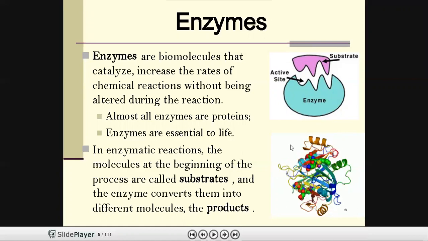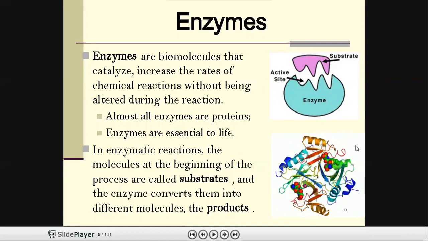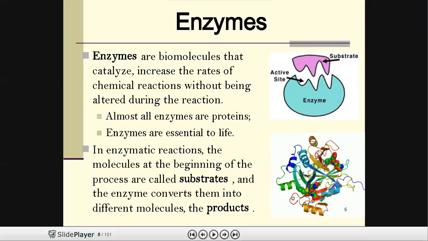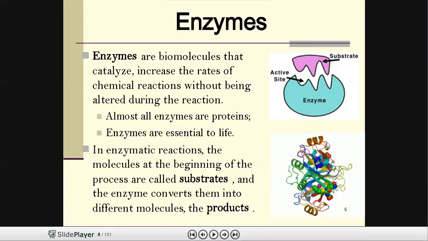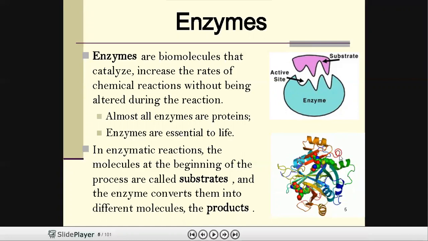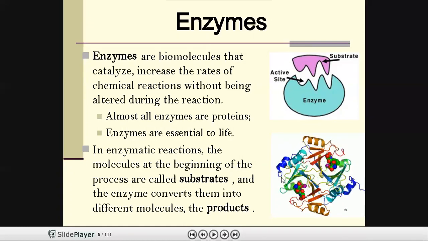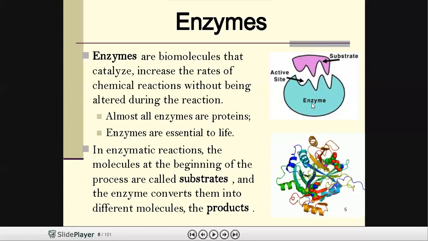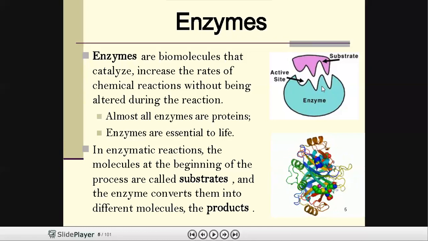So this is a 3D picture of enzyme. Here it is having many beta pleated sheets and alpha helix, which are held together. So this is a globular or tertiary type of protein. Here the enzyme is having an active site. At this active site, the substrate will be attached.